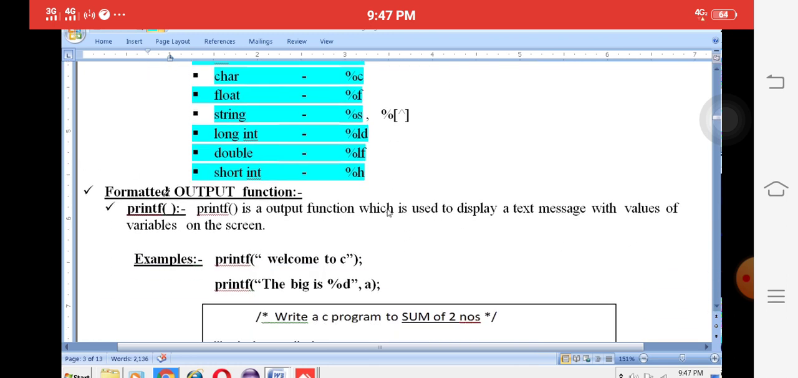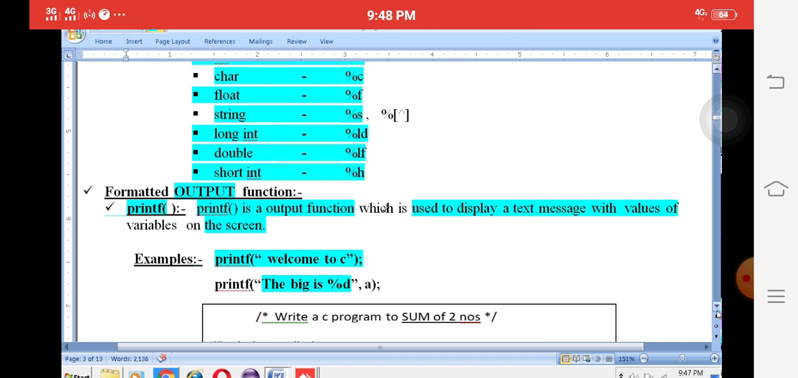Next, the output function. What is the meaning of output function? The output function is nothing but the printf function. The printf function is used to display text messages or values on the screen. For example, printf welcome to C language, and immediately the welcome to C message is displayed on the monitor. For example, the value is %d comma a, so the a value is displayed on the monitor.